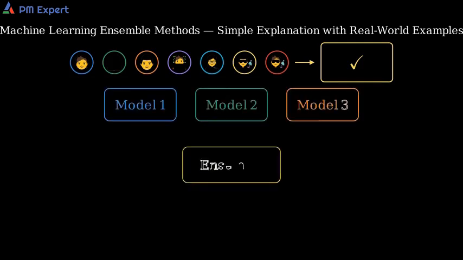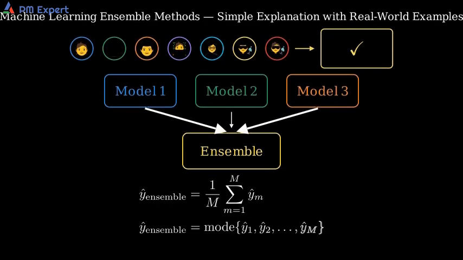So what is an ensemble? We train multiple models, often called base learners, and combine their predictions into a single final output. Many weak opinions can form a strong decision when they are diverse. For regression, we simply average the predictions. For classification, we take a majority vote. Here are the short formulas on screen.